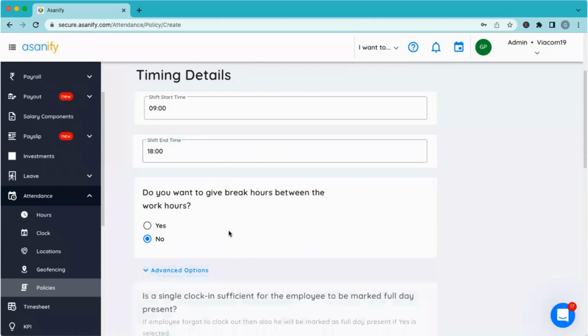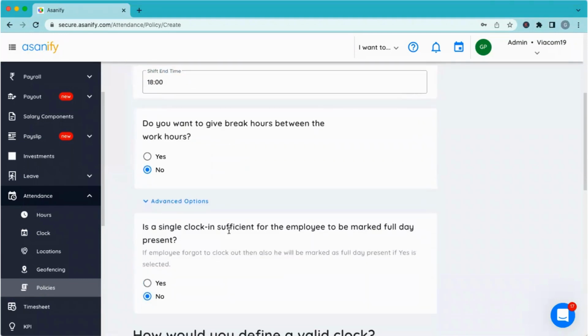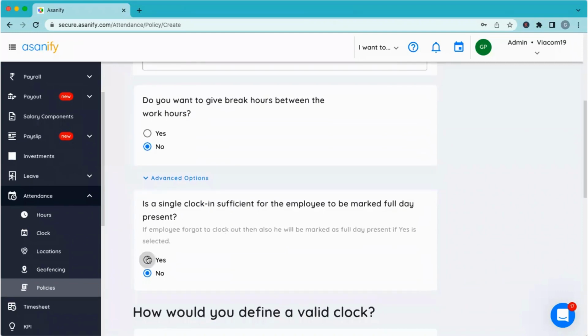Or there are advanced options where you can define how you want the system to track the attendance. Is a single clock in sufficient, or should the employee do both clock in and clock out? For many companies, only a single clock in is enough to mark the attendance for the day. I don't have to see how long you worked, or whether you clocked in or clocked out both.